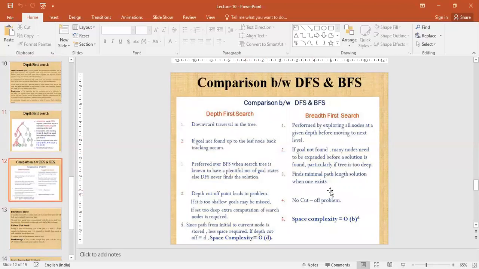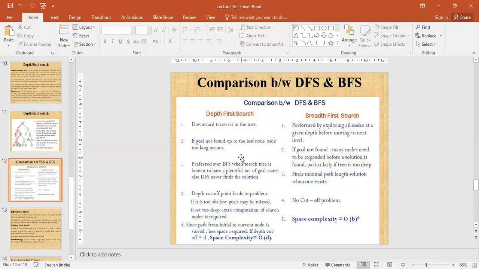Now comparison between DFS and BFS. DFS traverses downward in the tree. BFS is performed by exploring all nodes at a given depth before moving to the next level. In DFS, if goal not found up to the leaf node, backtracking occurs. इसमें क्या होता है हम backtracking करते हैं.